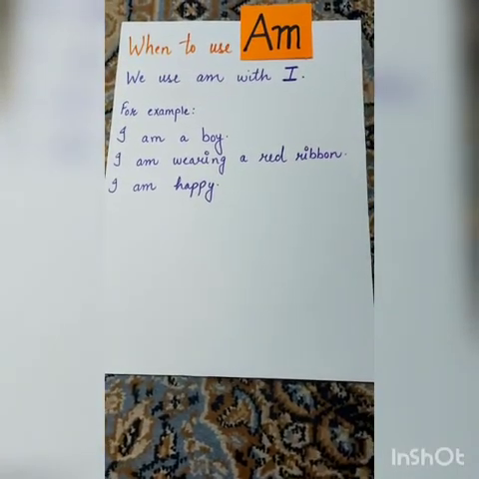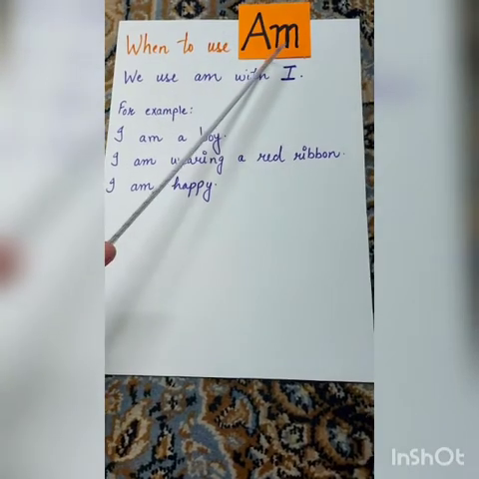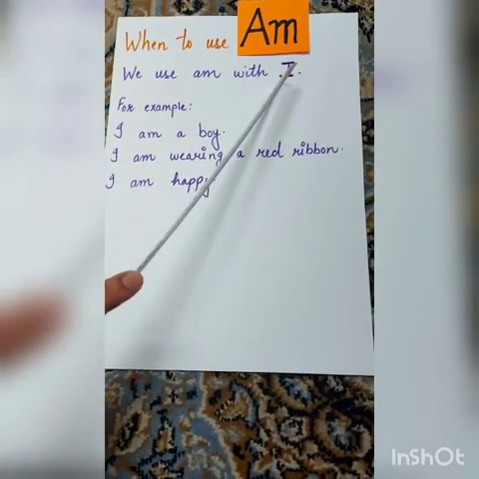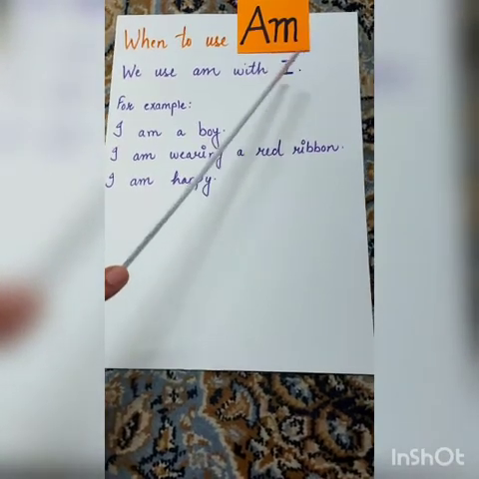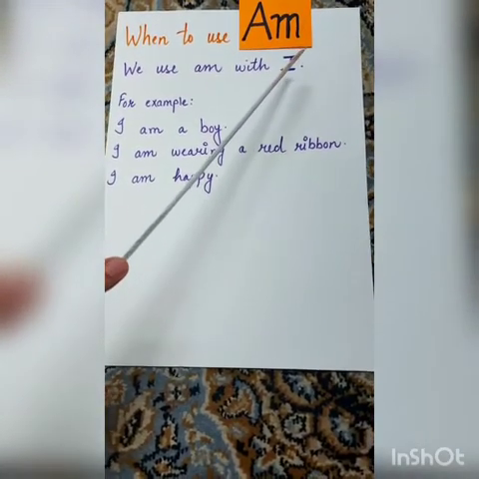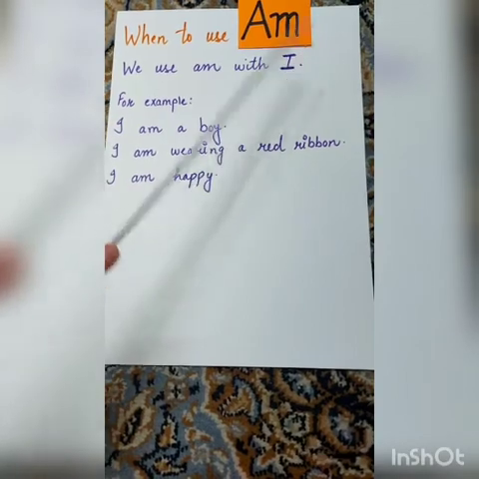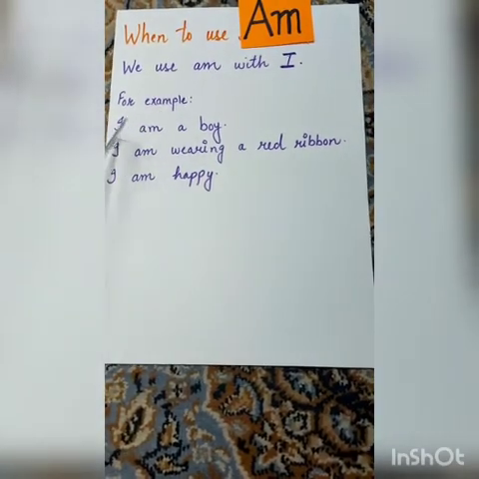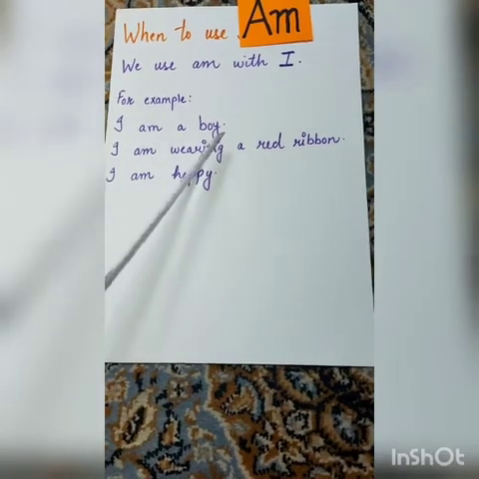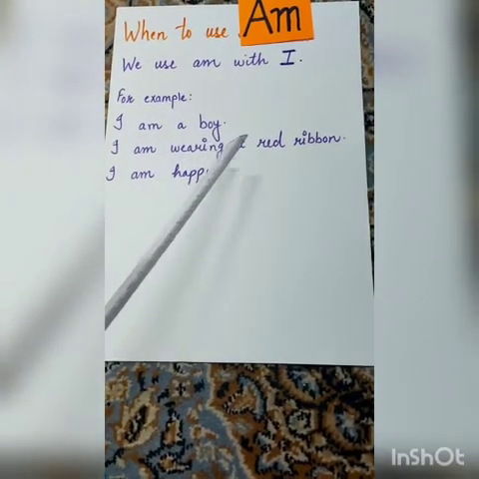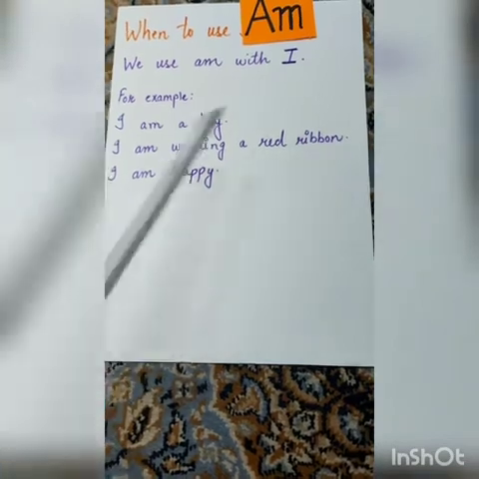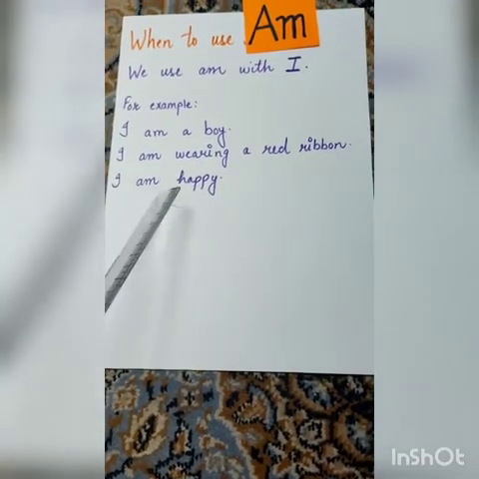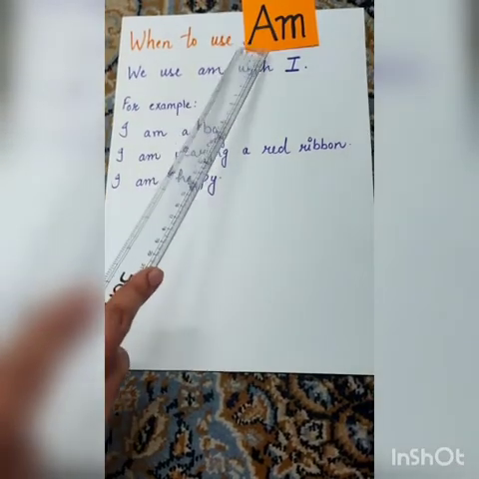Now let's learn the use of am. We use am with I. So, I is used with the word am. For example, I am a boy. I am wearing a red ribbon. I am happy. So, with I, what comes? Am.